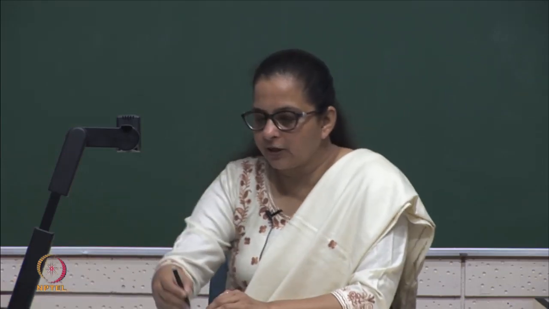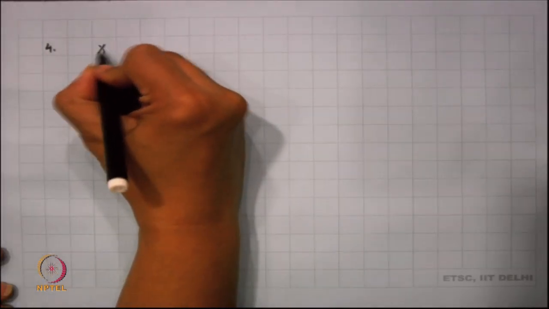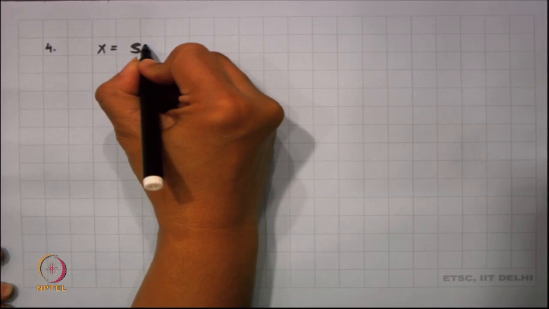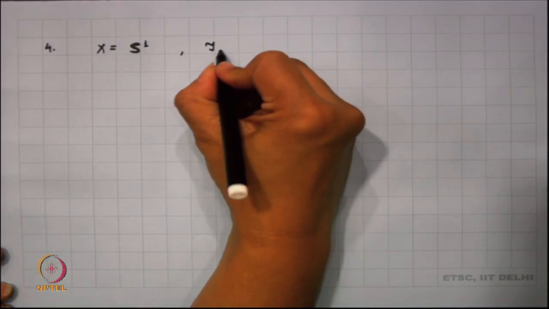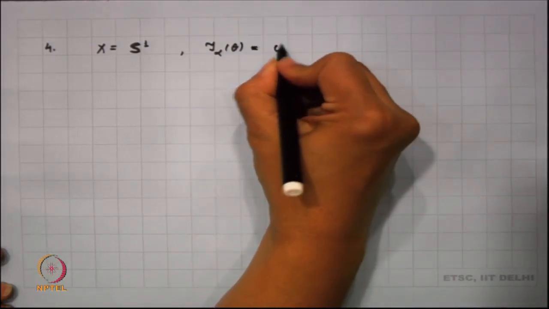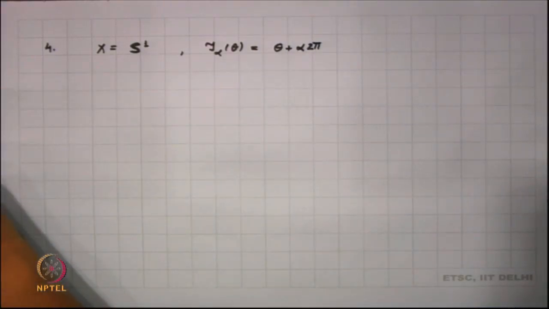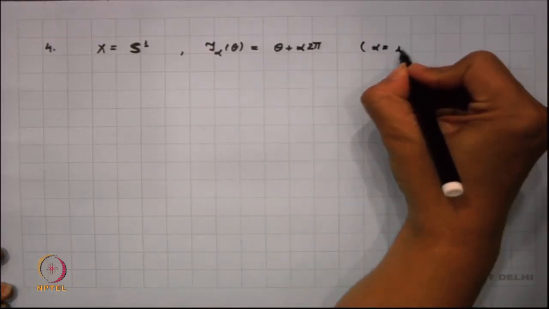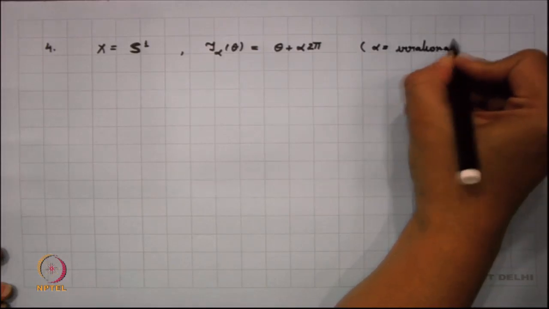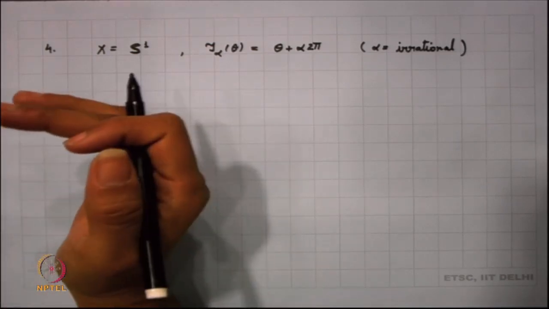Let us again go back to a compact metric space now, and this is something which we have already discussed. I am looking into X to be my circle S1, and here we are given a mapping tau alpha of theta is basically theta plus 2 pi alpha, alpha multiplied by 2 pi, and let me now take my alpha to be irrational. So, this is an irrational rotation. Now, what happens under these circumstances? What do we know when we have an irrational rotation? You take any theta, the orbit of theta is dense.